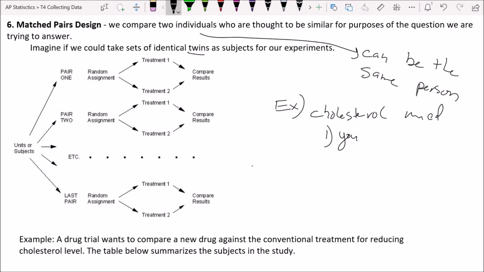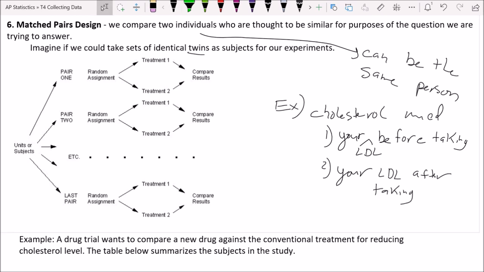So it would be you before taking the new med, or I should say your cholesterol. So let's do LDL cholesterol, for example, your LDL before taking, and then you would come back and get a blood test in 6 months or something, and we would pair the first data point with your LDL after taking.